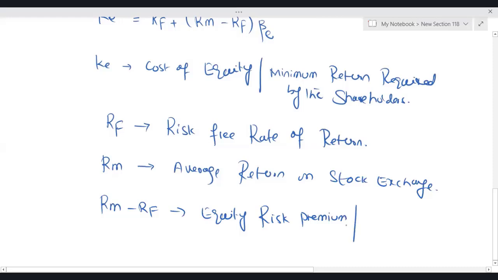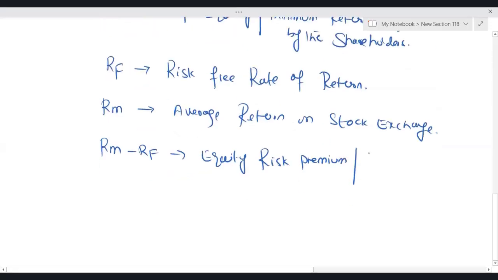Why equity? Because if you buy shares of XYZ company, you will become an equity holder. Why risk? Obviously, after making an investment, you will face the risk as well. Premium means over and above something. Obviously, if I'm taking a risk by making investment in equity shares of XYZ company, I'll be demanding a return higher than RF. So the name is equity risk premium. It has another name as well, market risk premium.